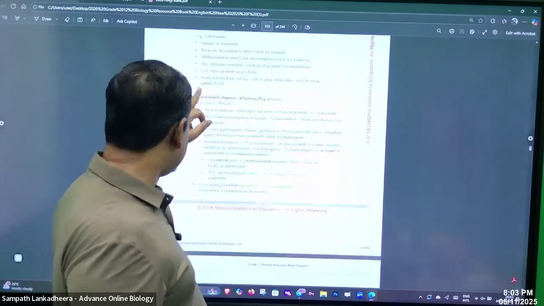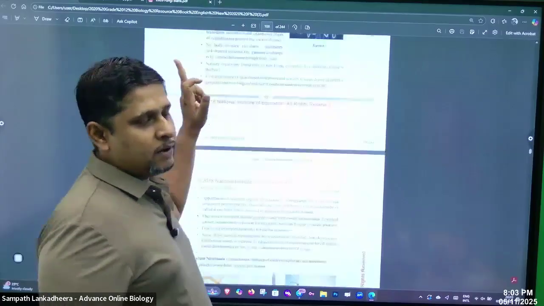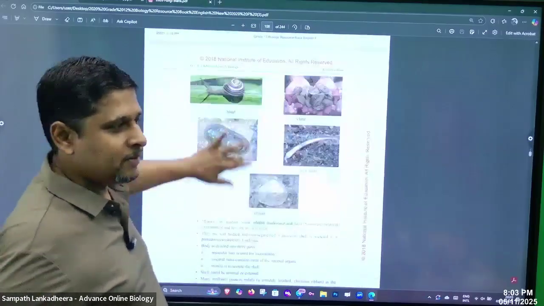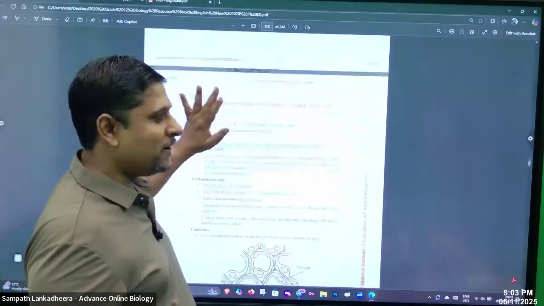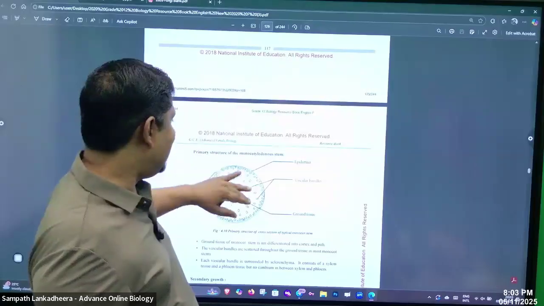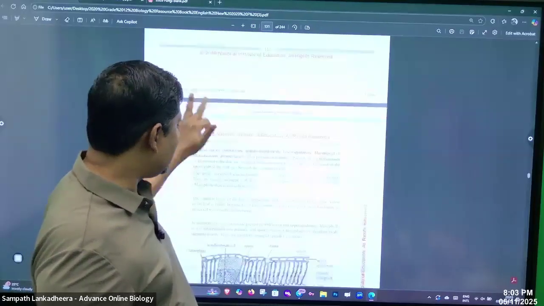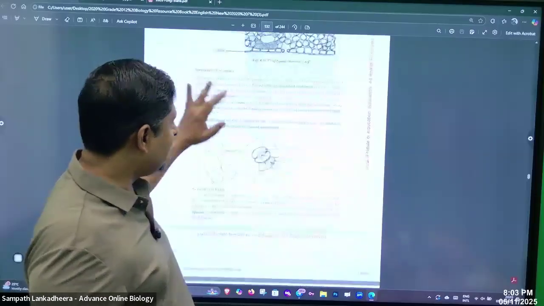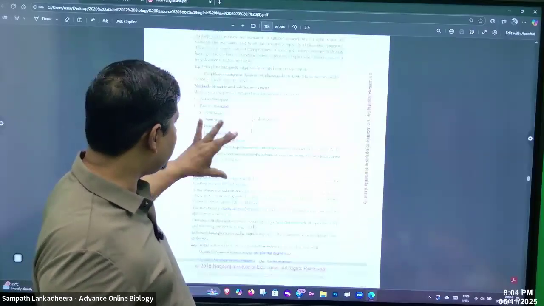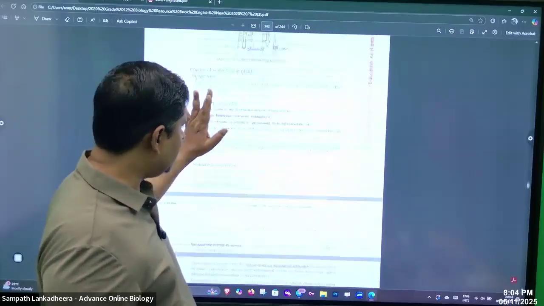In previous discussions, we went through the Bryophyta, Pterophyta, and then Lycophyta. Selaginella also we discussed. So today's discussion starts with the Anthophyta life cycle.